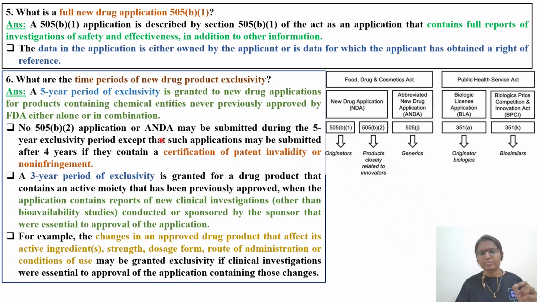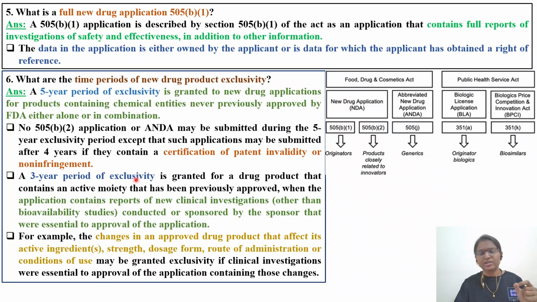No 505(b)(2) application or ANDA may be submitted during this 5-year exclusivity period. So innovator can go for this 5-year exclusivity so that he can stop the generic company from taking over his particular molecule, except such applications may be submitted after 4 years if they contain a certification of patent invalidity or non-infringement. This is very, very important, if the generic company is able to contest or challenge the innovator with this patent invalidity or non-infringement.